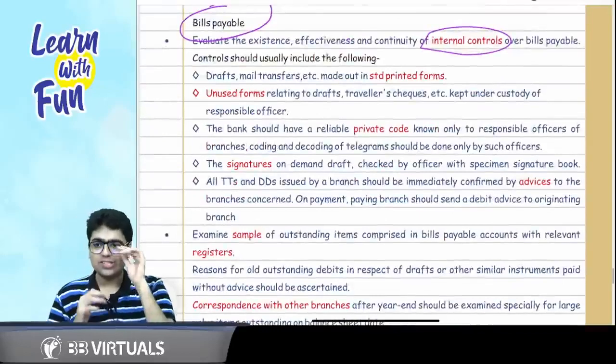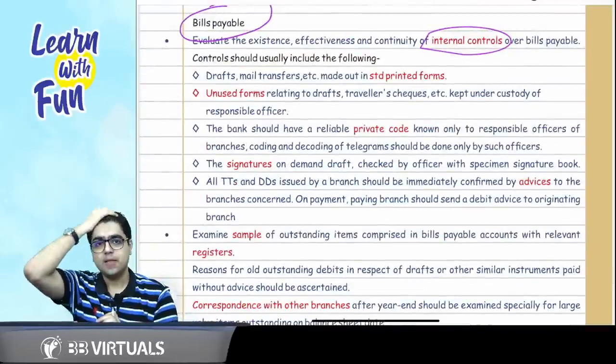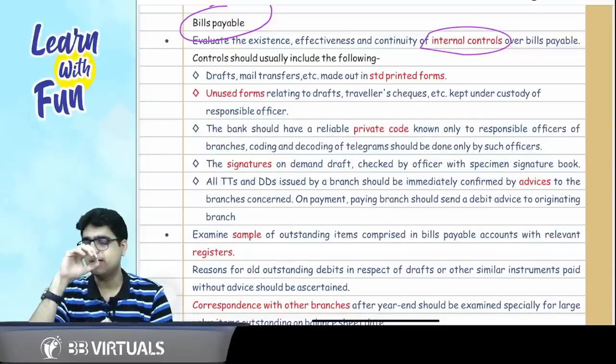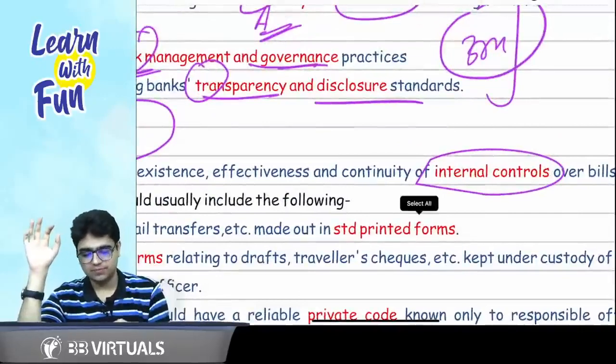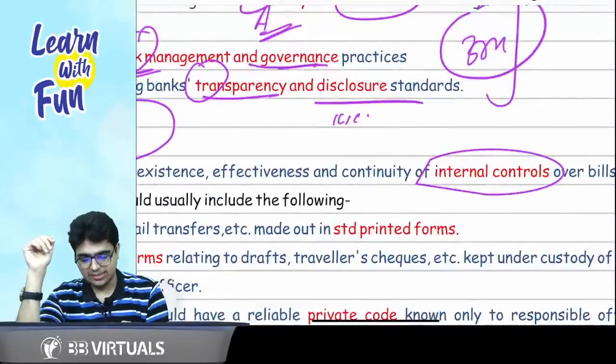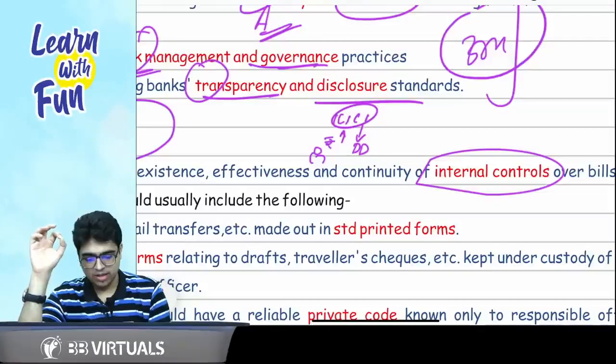Bills payable, you need to check the internal control. So what are the internal controls that we need to check? Let's understand what a bills payable is through a small example. I contacted my bank, ICICI Bank. They issued me a demand draft. I paid them money. I took this demand draft to SBI.